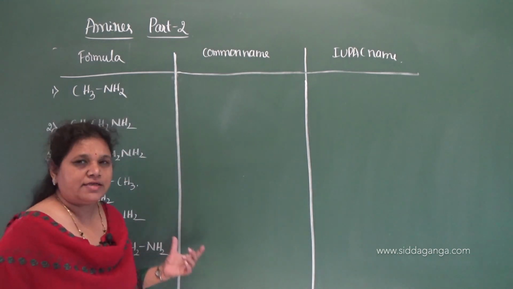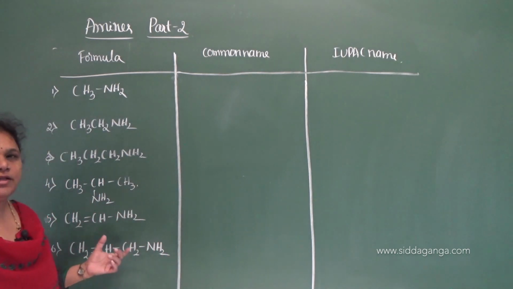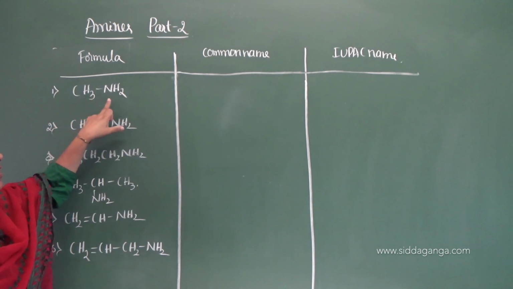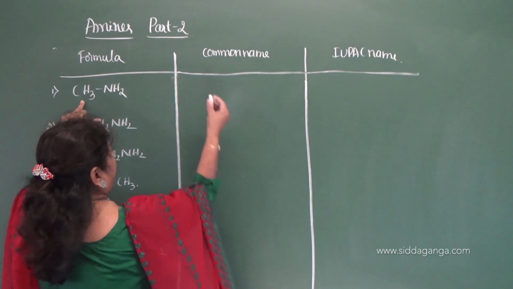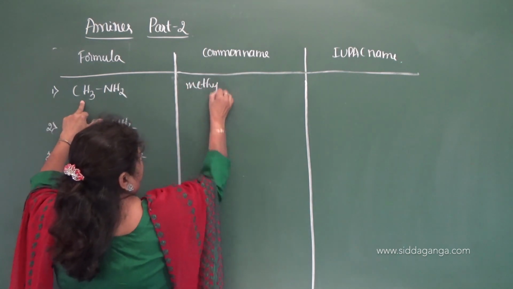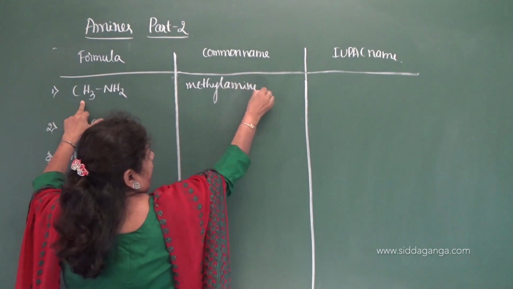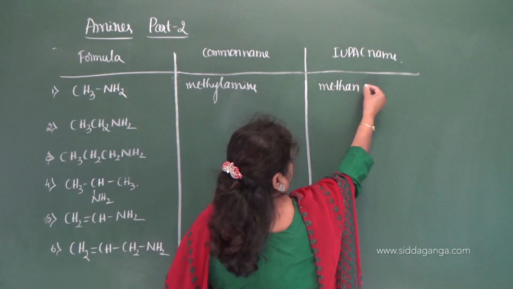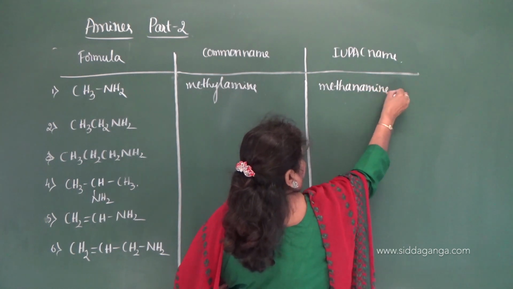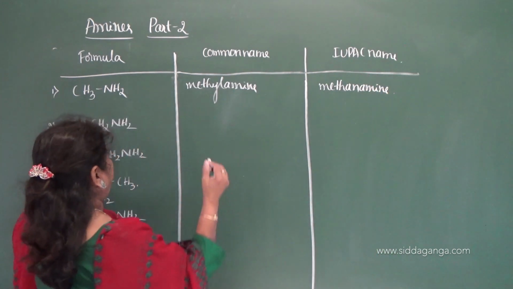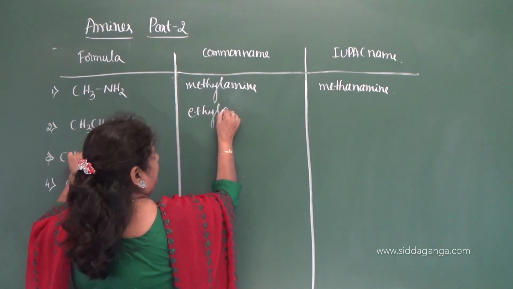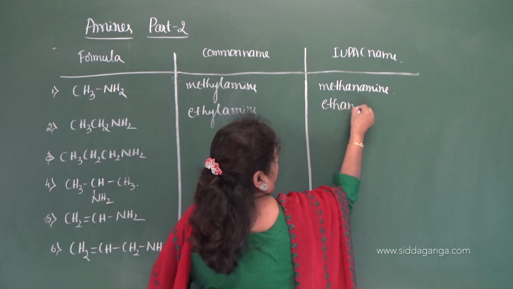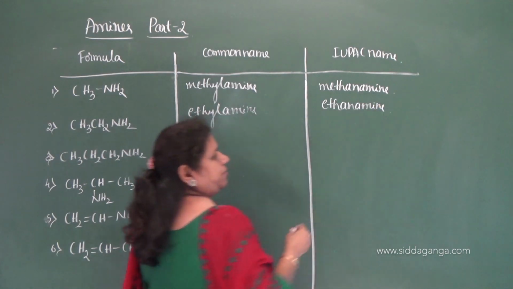I have given a few examples here. Let us give the common name and the IUPAC name. As I said, in the common name we take the name of the alkyl group followed by the word amine. Therefore it is methyl group, this is methylamine, correct? In the IUPAC name, the name of the alkane with the terminal E replaced by the word amine, hence the name is methanamine. And here it is ethylamine, the alkyl group is ethyl, and the IUPAC name is ethanamine.